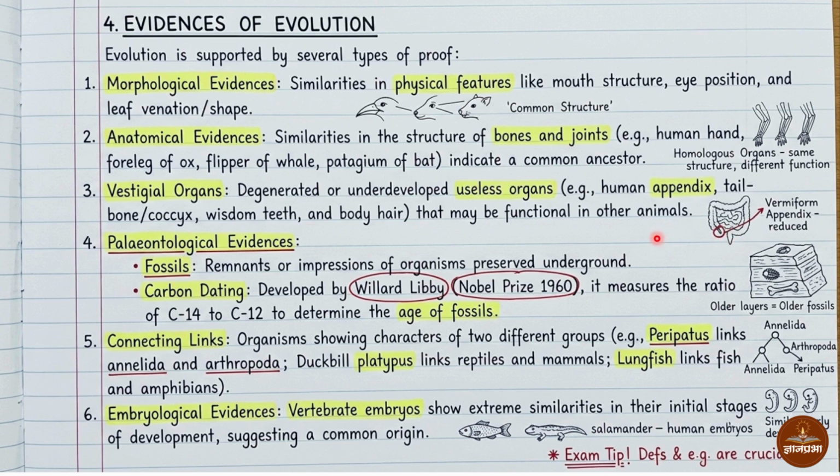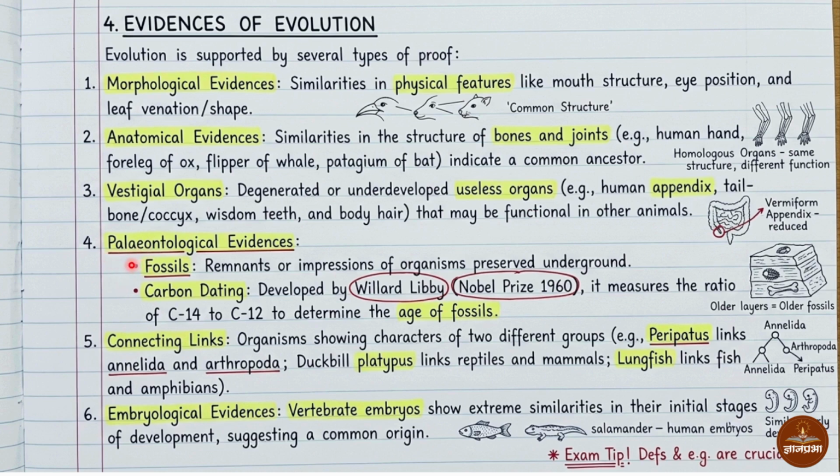Actually this appendix organ doesn't have any function in the human body, but in ruminants like cattle it has a function in digestion. That shows ruminants and humans evolved from the same ancestor.